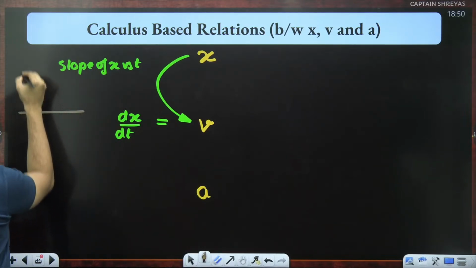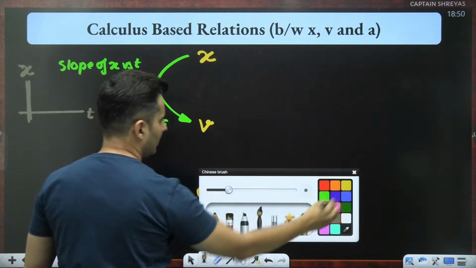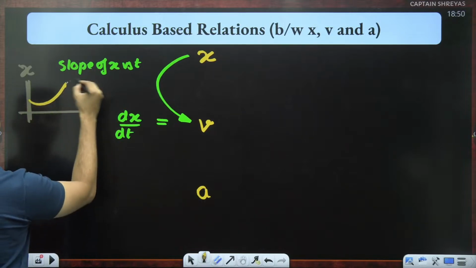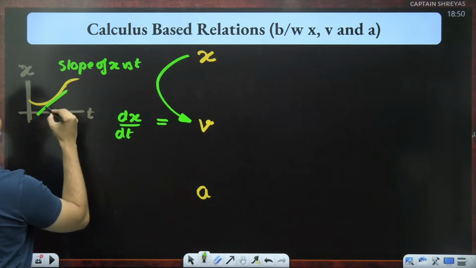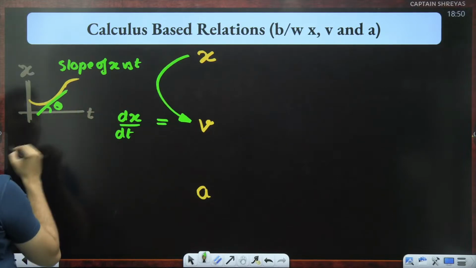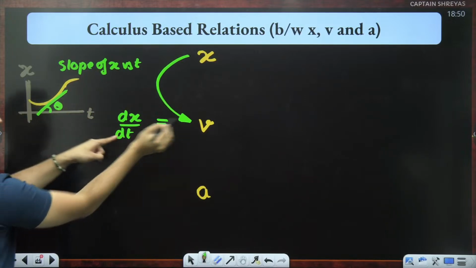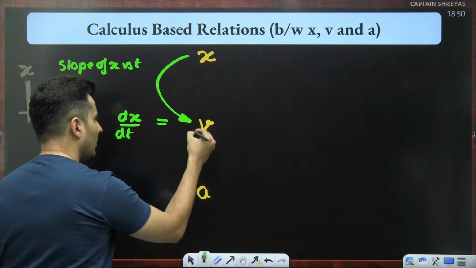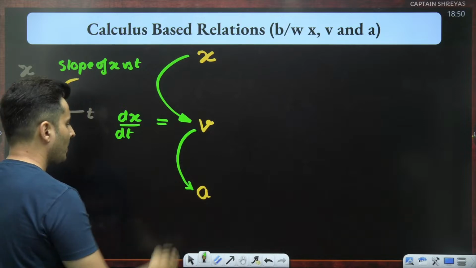This is the graph of position versus time, and you have been given some random graph like this, and you draw a tangent over here, and this is basically theta. So the slope of this particular graph gives you the velocity. Exact same thing you replicate over here from velocity to acceleration, my dear warriors.